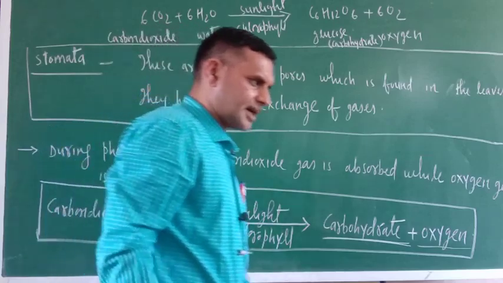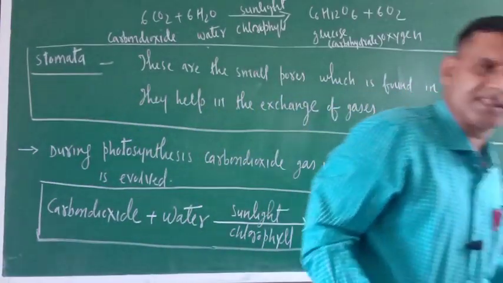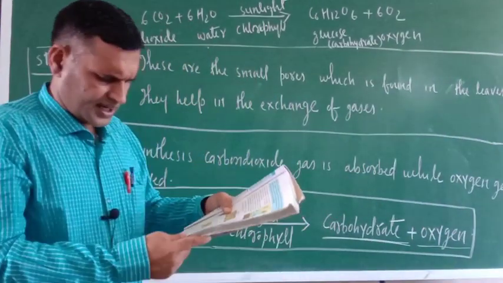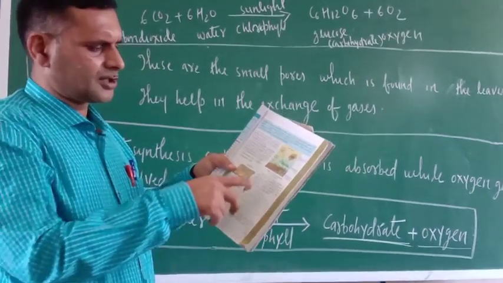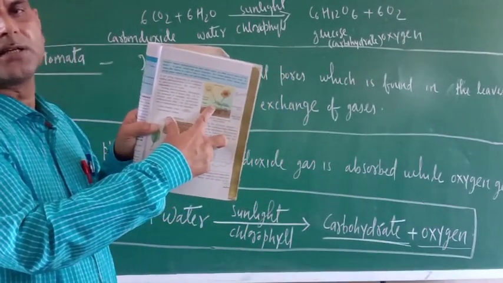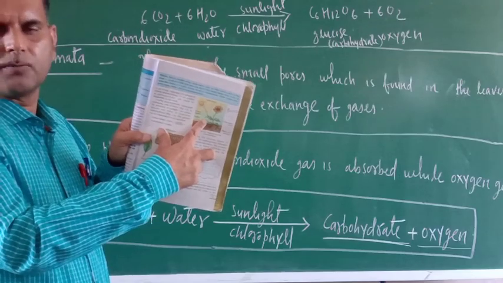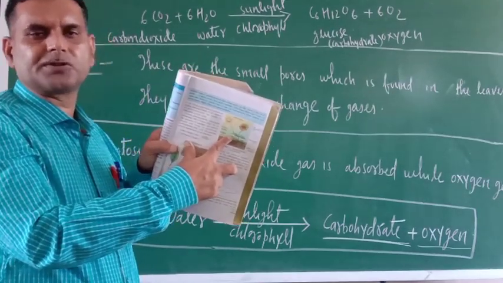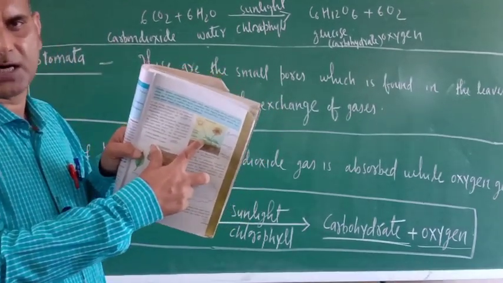One more thing is there, that is the diagram which represents photosynthesis. So in the NCERT book, page number 3, this diagram is showing the photosynthesis. While explaining the process of photosynthesis, you have to make this diagram also.